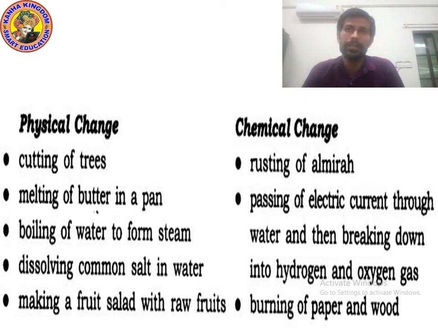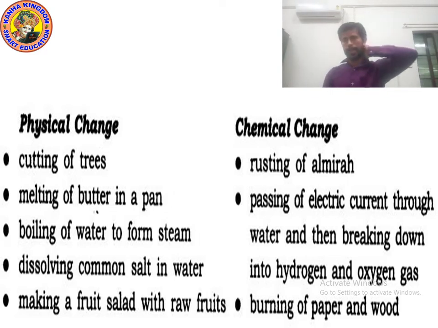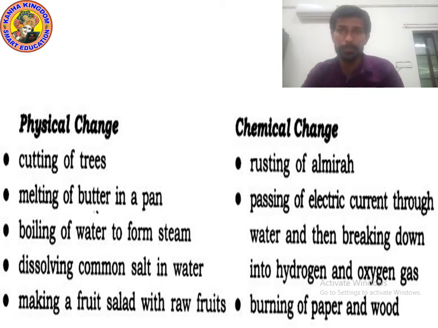Next is boiling of water to form steam. Yes, when water is boiled, it converts into steam, which is an example of physical change, and steam can again convert into water. And if I give you an example of chemical changes, burning of paper and wood is an example of chemical changes. Can you give me some more examples of chemical changes? Yes, cooking of food, converting milk into curd, these are examples of chemical changes. And physical changes, one more example, dissolving common salt in water. Yes, when we dissolve salt in water, we can again separate them. We can take out the salt again from the water.